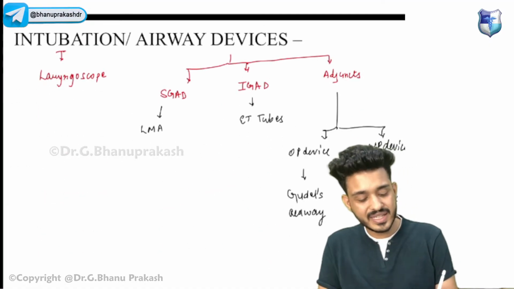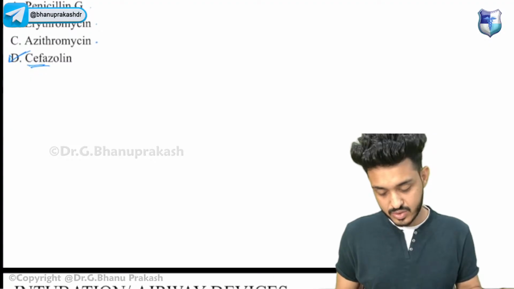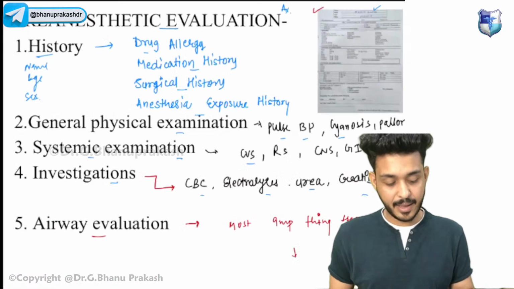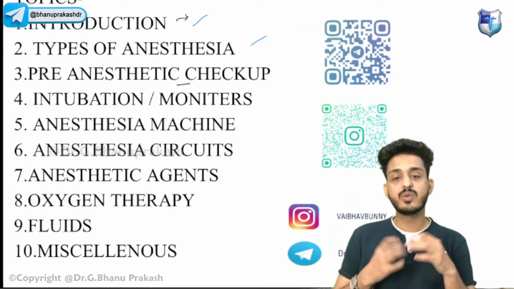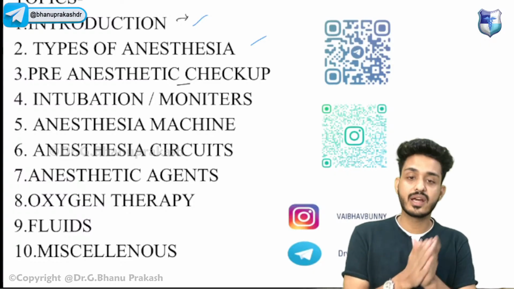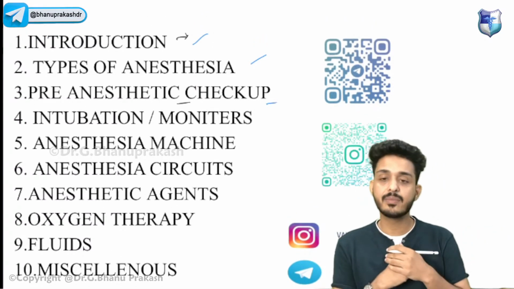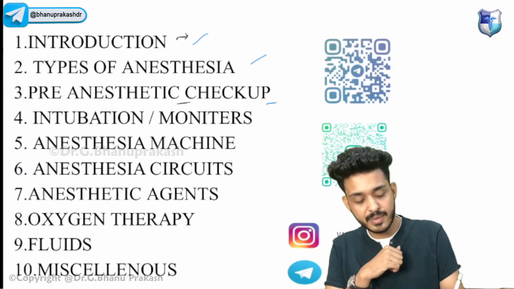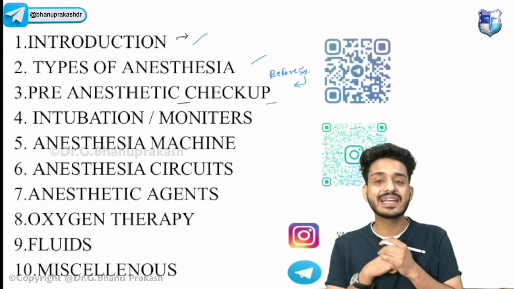Okay, so now we will be discussing intubation. Before intubation, let me recap everything that we have discussed till now, right? What we have discussed about the introduction: we have seen the different types of anesthesia that we are having. We are having general, regional, and local anesthesia. Infiltration also we have seen. Then we have discussed the pre-anesthetic checkup. The patient will be coming before surgery, and the anesthesiologist will be giving clearance to the patient.